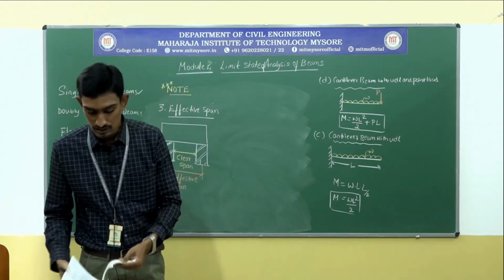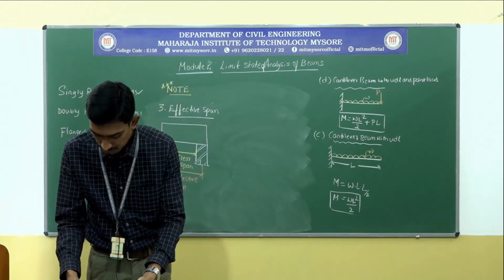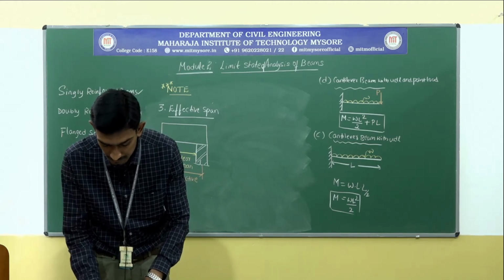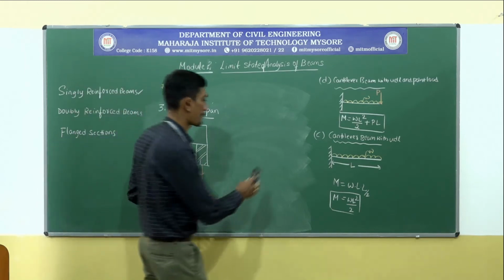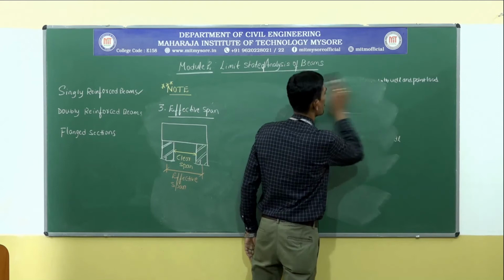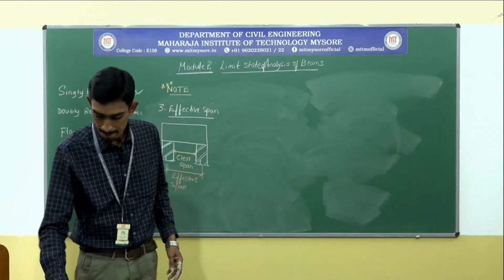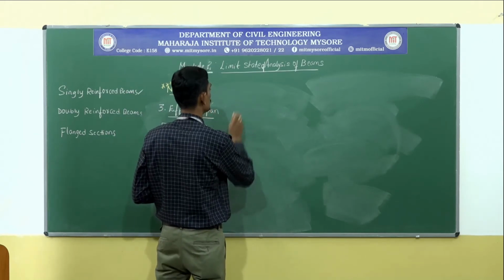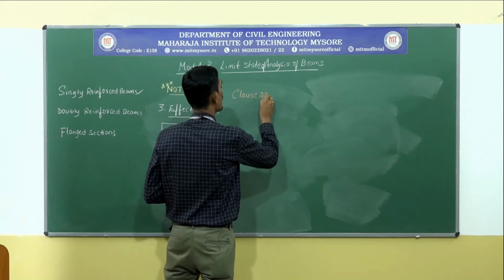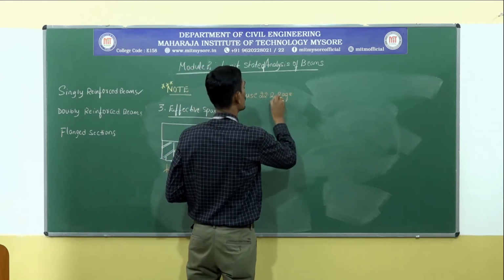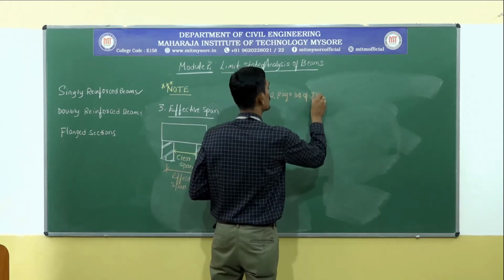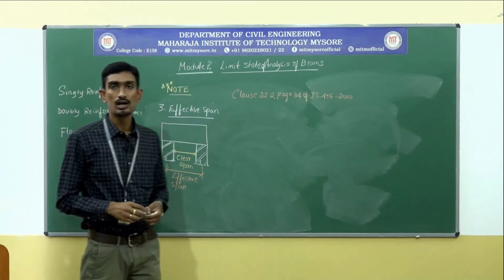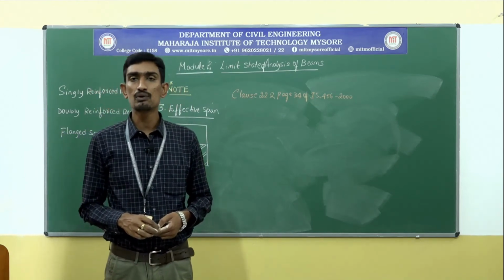In page number 34 of IS 456 2000, clause 22.2, they have clearly specified how to calculate the effective span of a beam.